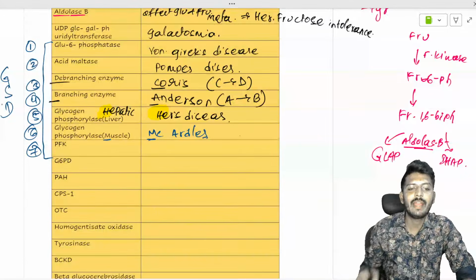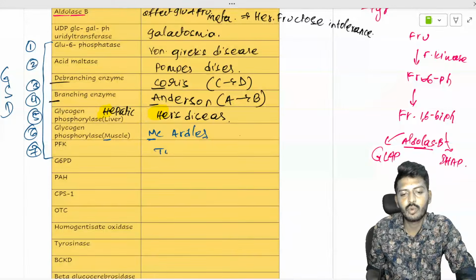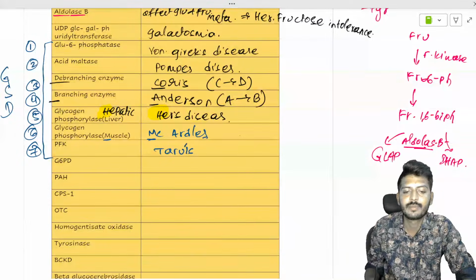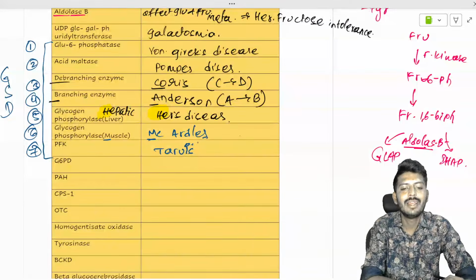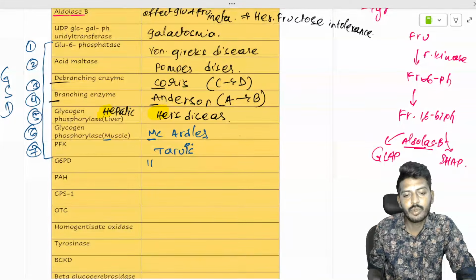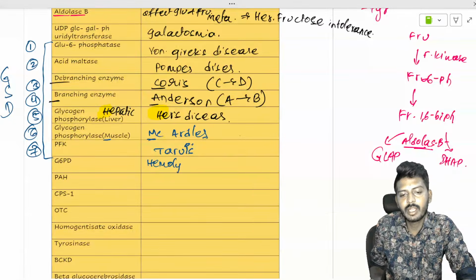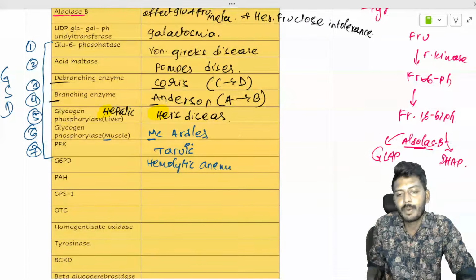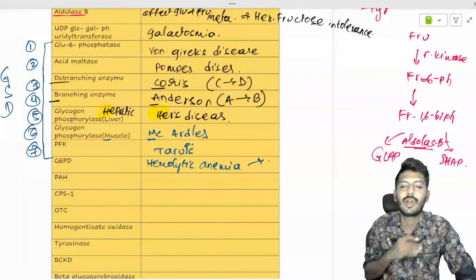Okay, so PFK deficiency leads to Tarui disease. G6PD deficiency leads to hemolytic anemia, in which you are going to find two important findings. What are those two findings, dear?